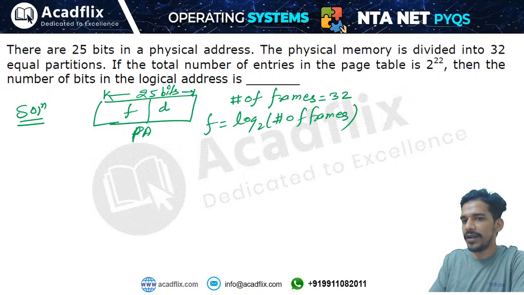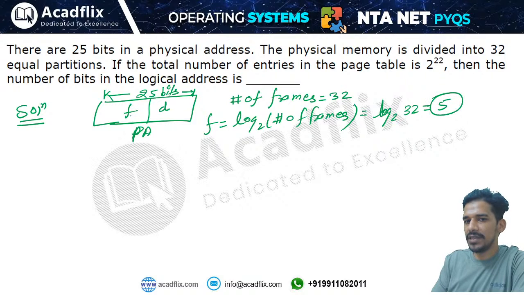This F is a frame address, and frame address can be calculated from the number of frames. That will be log base 2 32, and log base 2 32 will be 5. Okay, that means frame number is of 5 bits, and offset field will be of 25 minus 5, that is 20 bits.